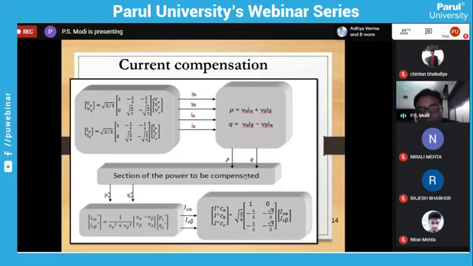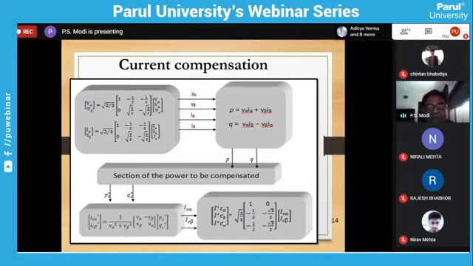Whatever P and Q is available is now passed through the high pass filter, and from this we can derive PC and QC, and they are related to the harmonic component, not the fundamental component. From this, now we have to do the reverse. Again, from P star and Q star, by using this equation, we find IC alpha, IC beta. From IC alpha, IC beta, we calculate ICA, ICB, and ICC. So these currents are now available for the harmonic component from the total current.